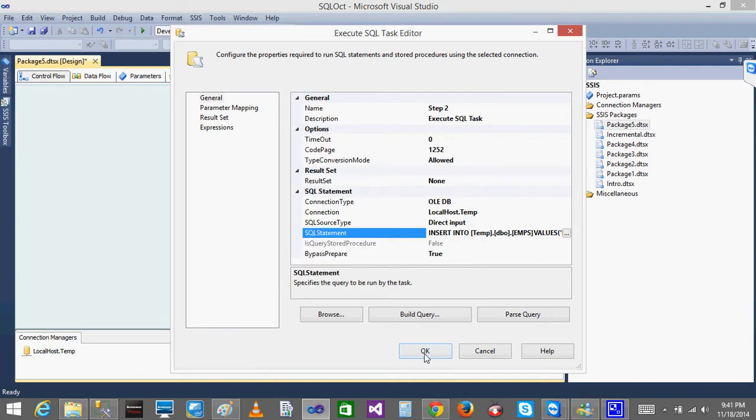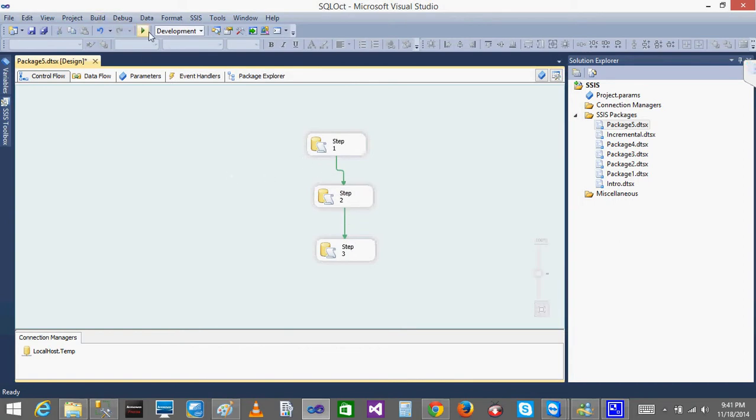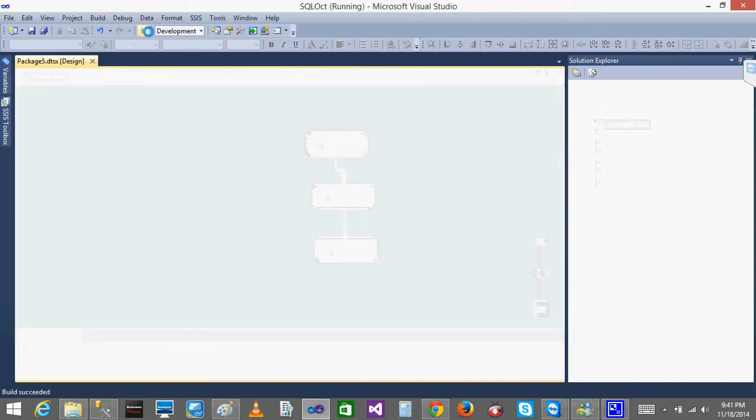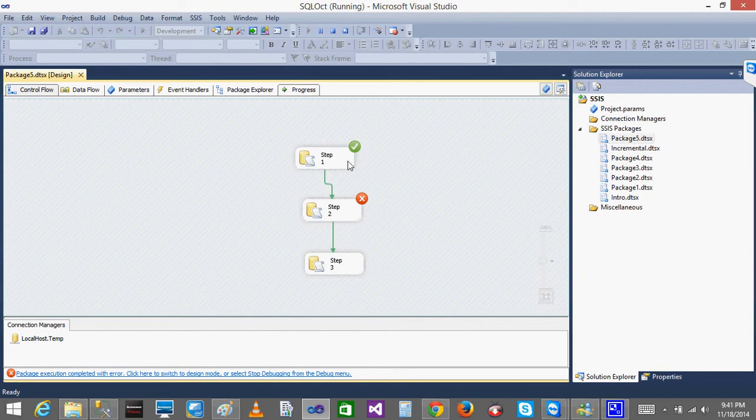So the package will fail. My second step will fail now. When I execute this, my second step failed, but it stops. It is not allowing me to execute the third step, because the green line is nothing but a process flow. The arrow is the connection between tasks.